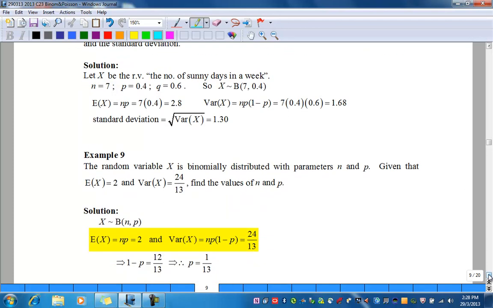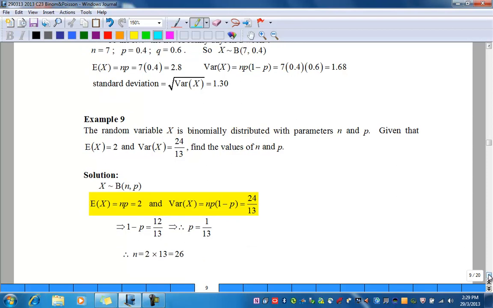Example 9. The random variable x is binomially distributed with parameters n and p. Given that expectation E(x) is 2 and variance of x equals 24/13, find the values of n and p. Since x follows a binomial(n, p), and the expectation for binomial E(x) equals np, which is 2 given, and the variance of x, which equals np(1 minus p), equals 24 over 13.